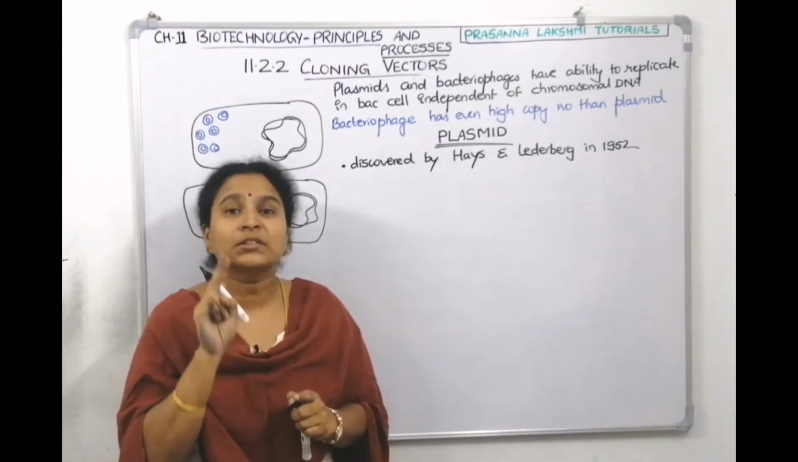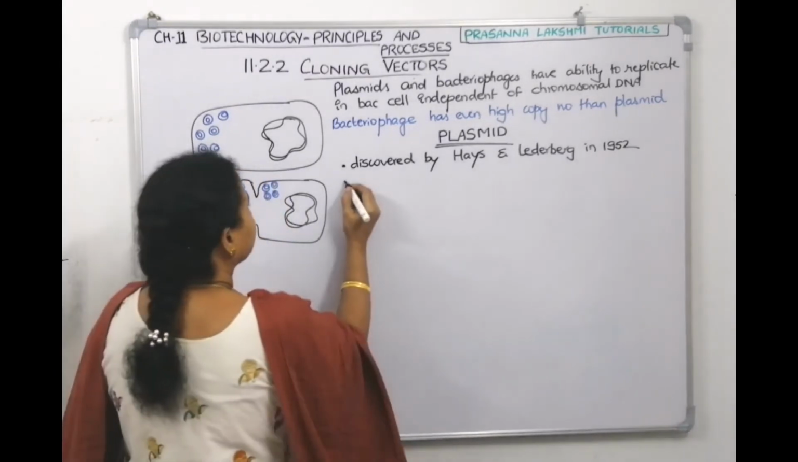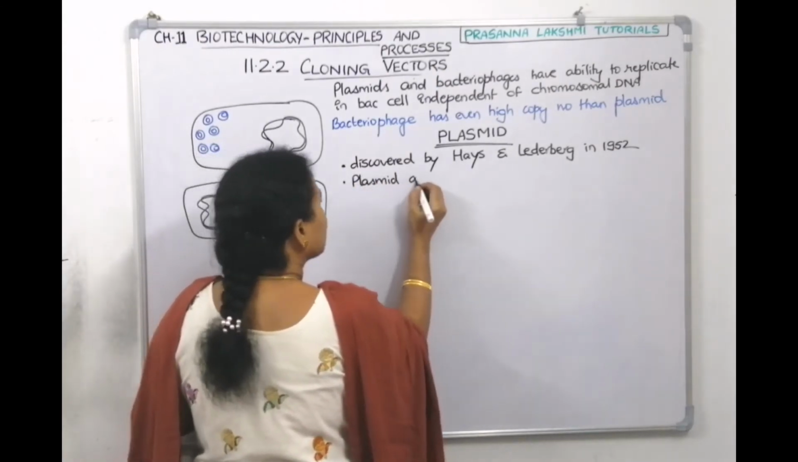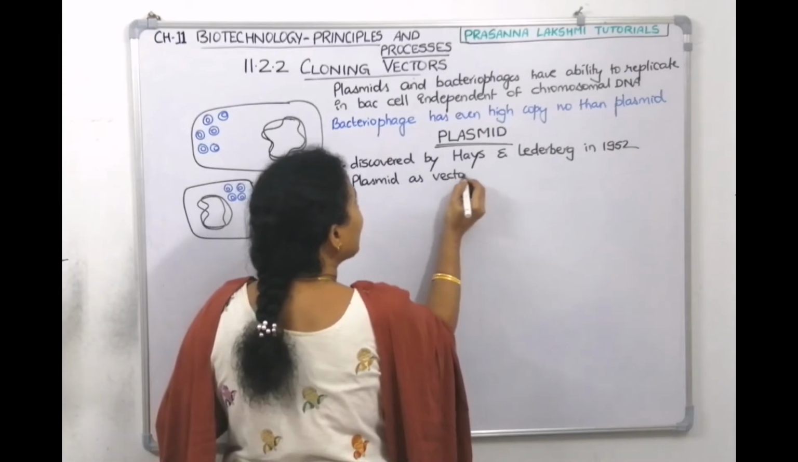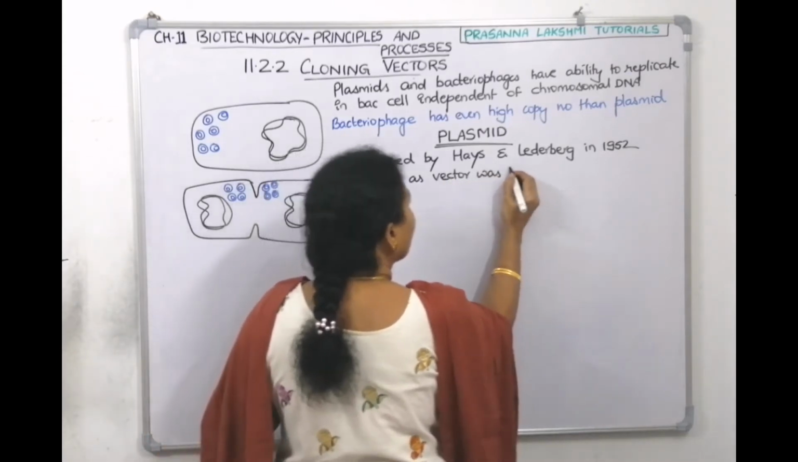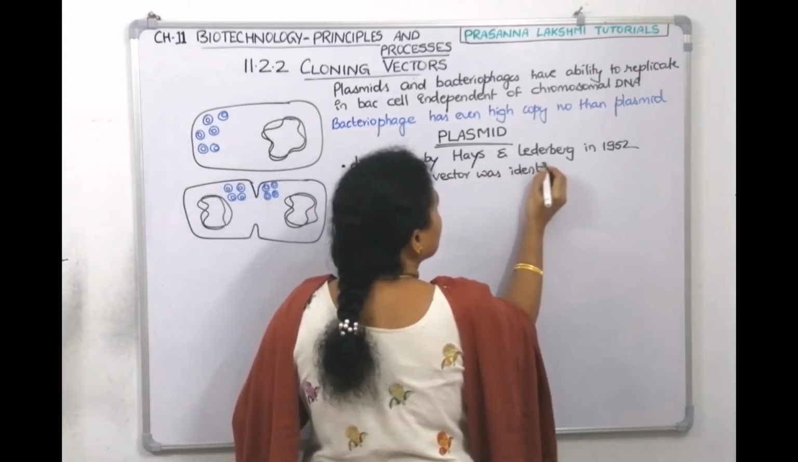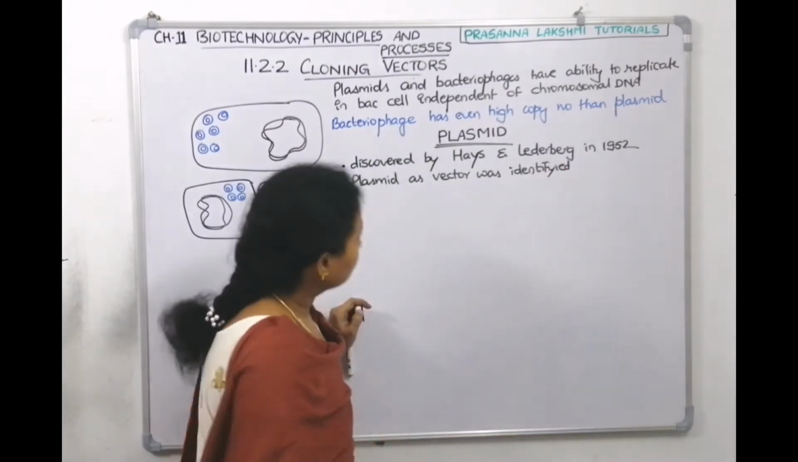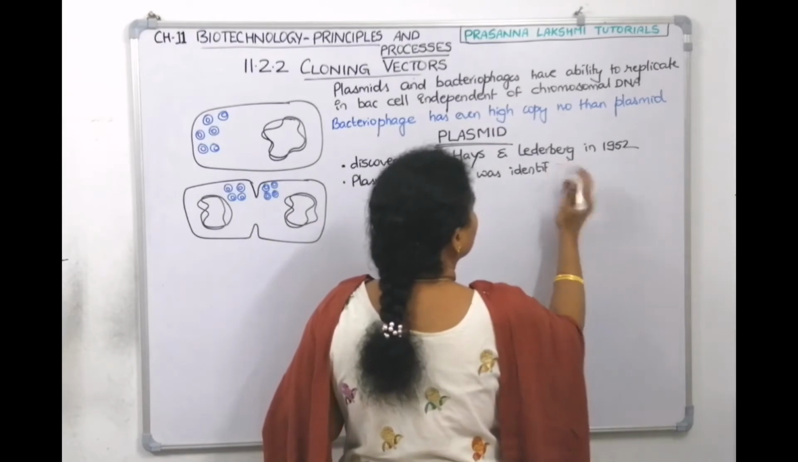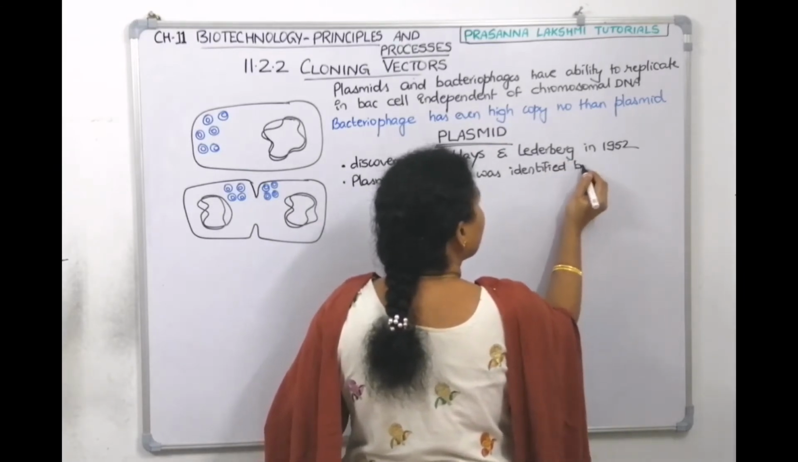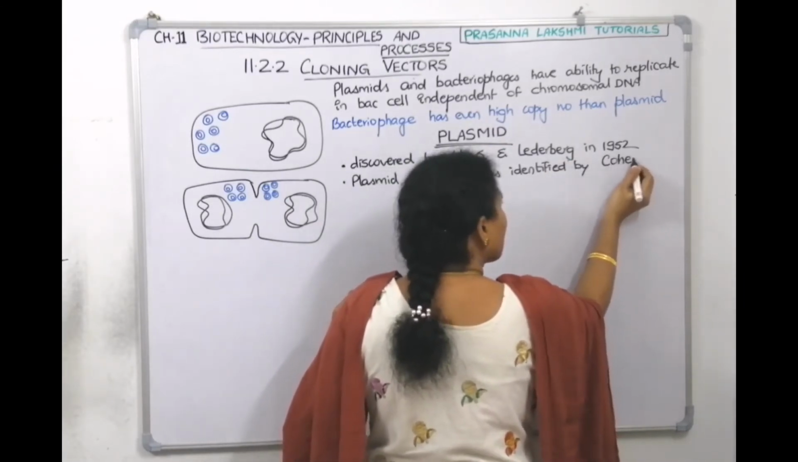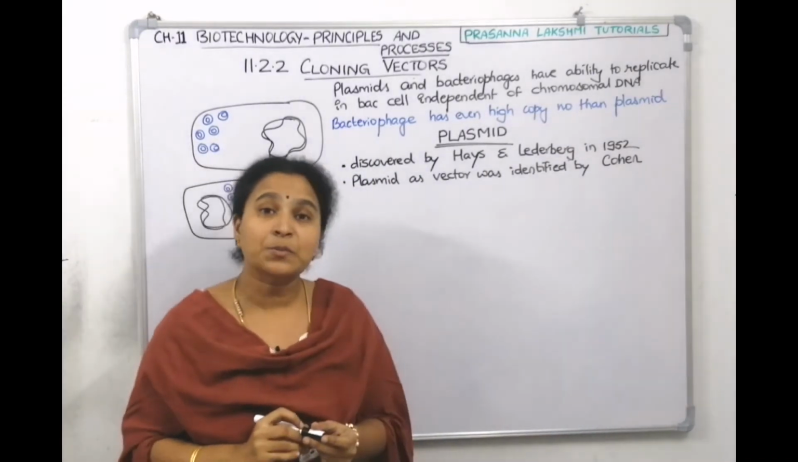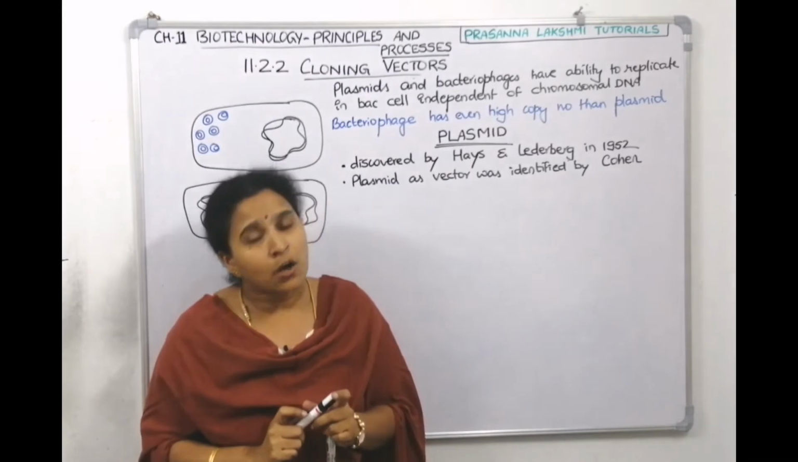But plasmid as a vector, who identified it? You remember those two scientists? Cohen, right? Plasmid as vector was identified by another scientist called Cohen. So plasmids were discovered by Hayes and Liederberg. Plasmid as a vector was identified by Cohen.